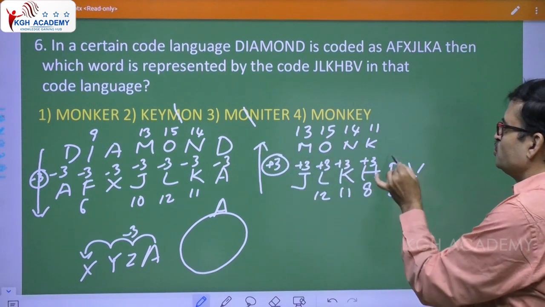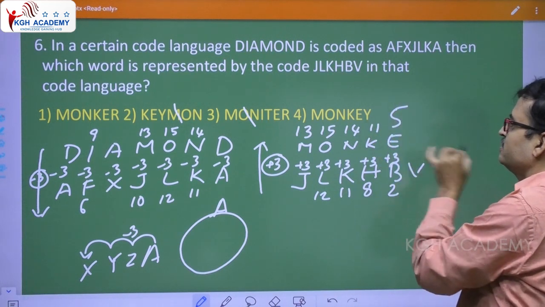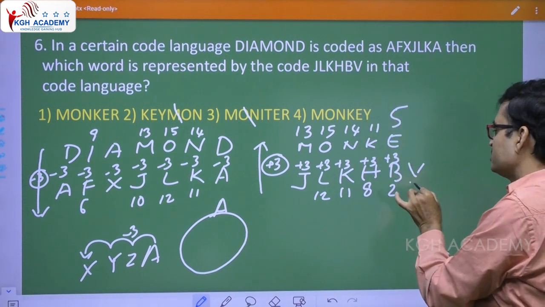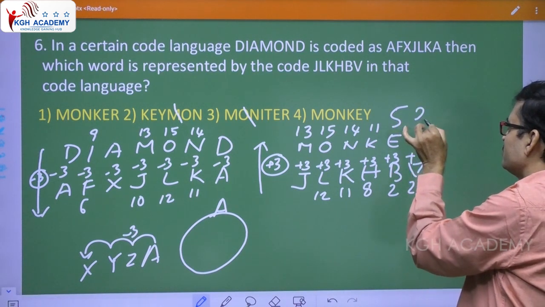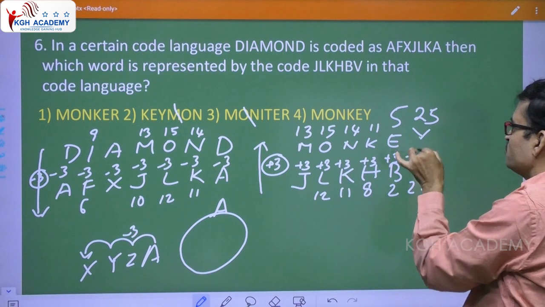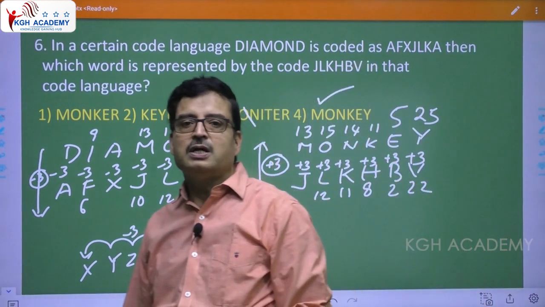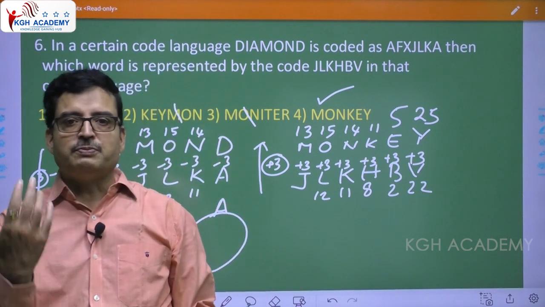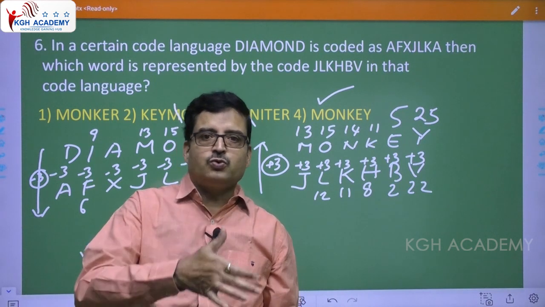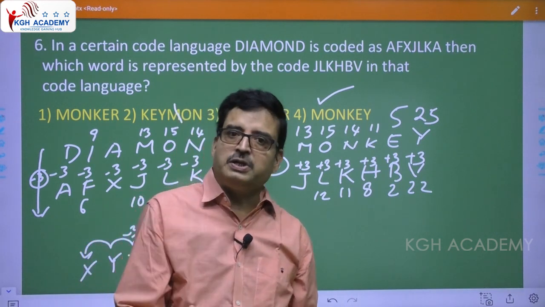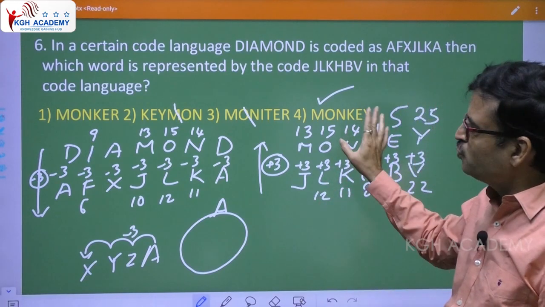Right, B. B is 2. 2 plus 3, 5. 5 is E. Okay, this is 22 plus 3, 25. 25, that is Y. So, answer is monkey. So, sometimes they may give you a meaningful word and they tell you to find out the coded word, or else they give you a coded word and they tell you to find out the meaningful word. Whichever it may be. So, answer is monkey, answer is fourth option.